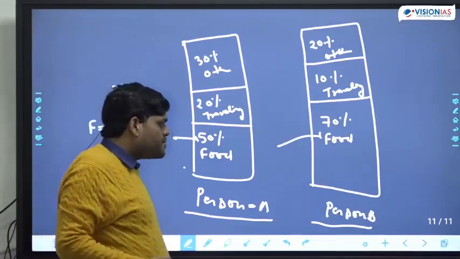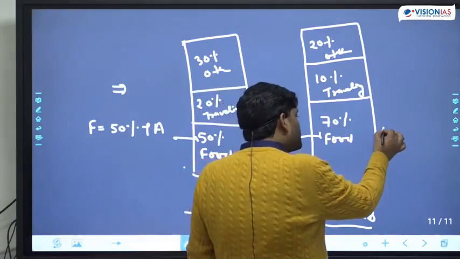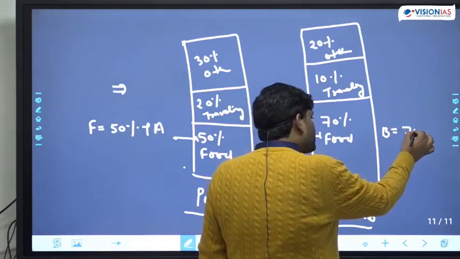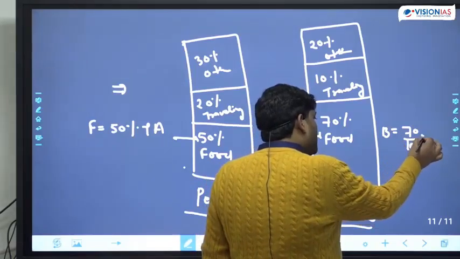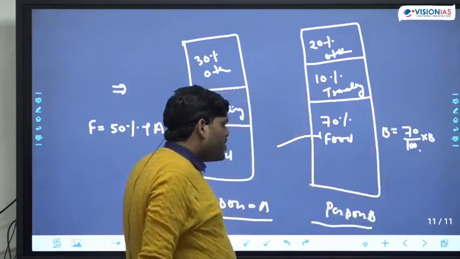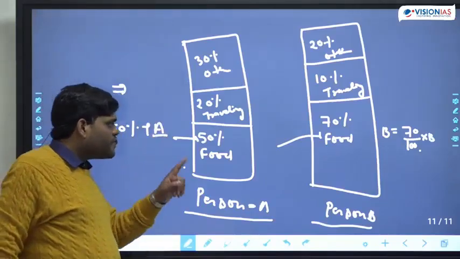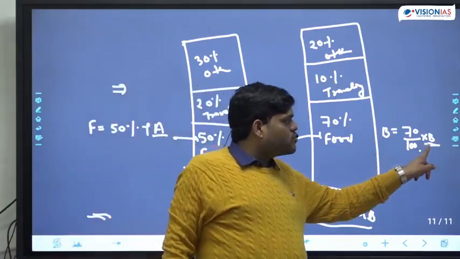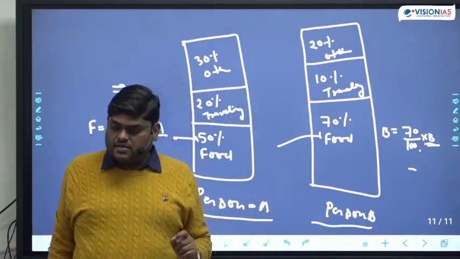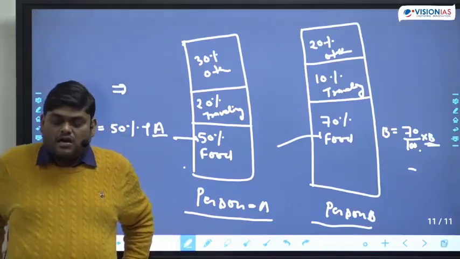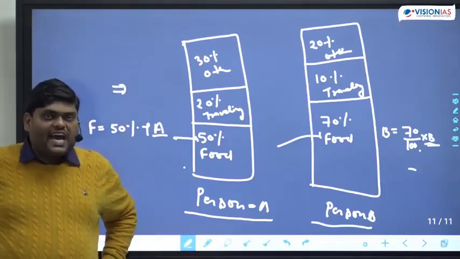And how much is person B spending? Person B is spending 70% of B. But the problem is what? The problem is we don't know the value of A and B.